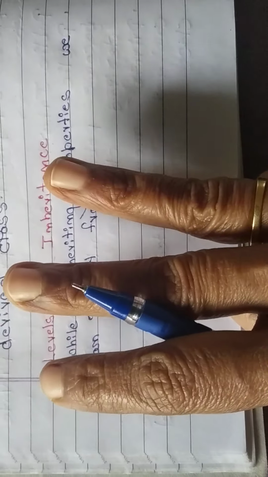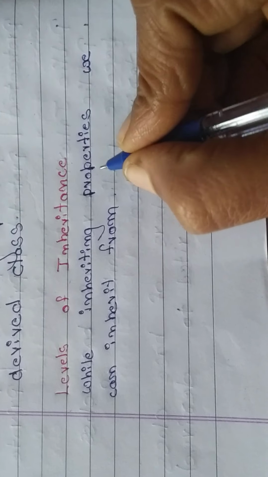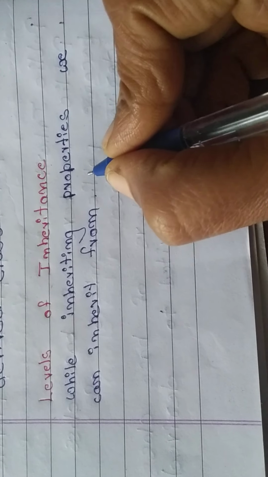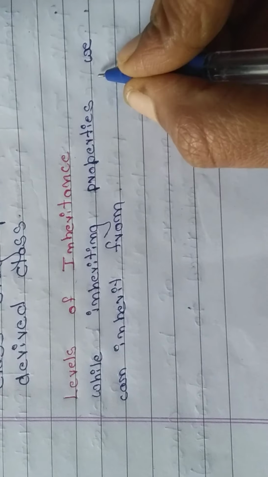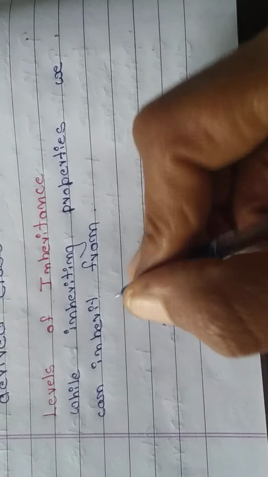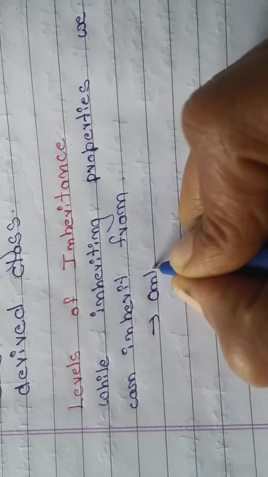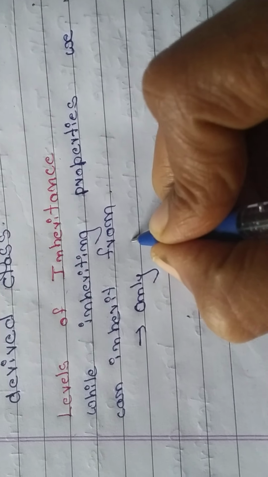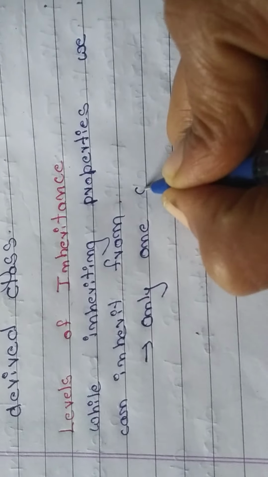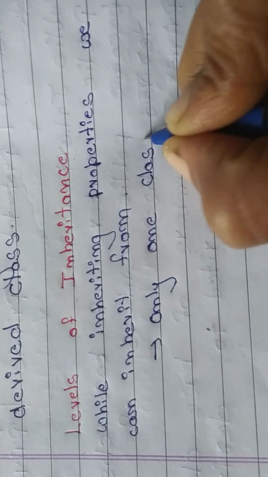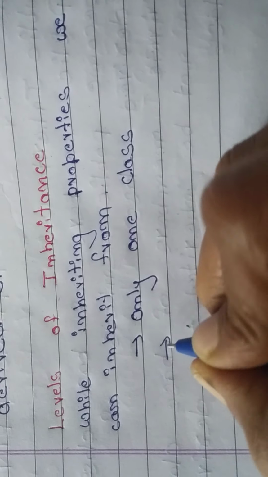Only one brother is having a child. So my grandmother got the three brothers' properties, on my father's side. Like that, while inheriting properties, we can inherit from only one class. From one class only we can get the properties,